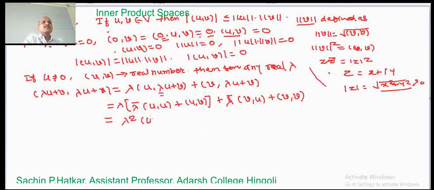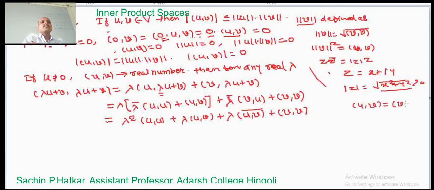plus lambda times the inner product of u comma v, plus lambda bar, which is lambda, times the conjugate of the inner product of u comma v, plus the inner product of v comma v. Here we have written this by using the first property of inner product space. What is the first property of inner product space? The inner product of u comma v equals the conjugate of the inner product of v comma u. But here we have the term v comma u, so we have written it as a bar.